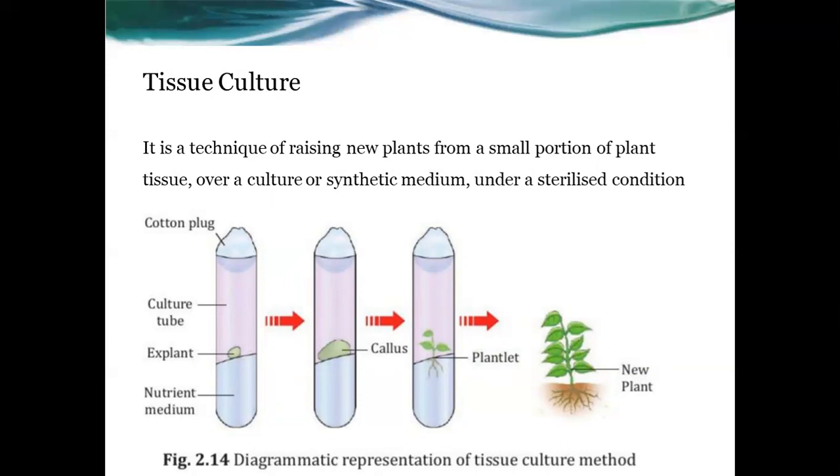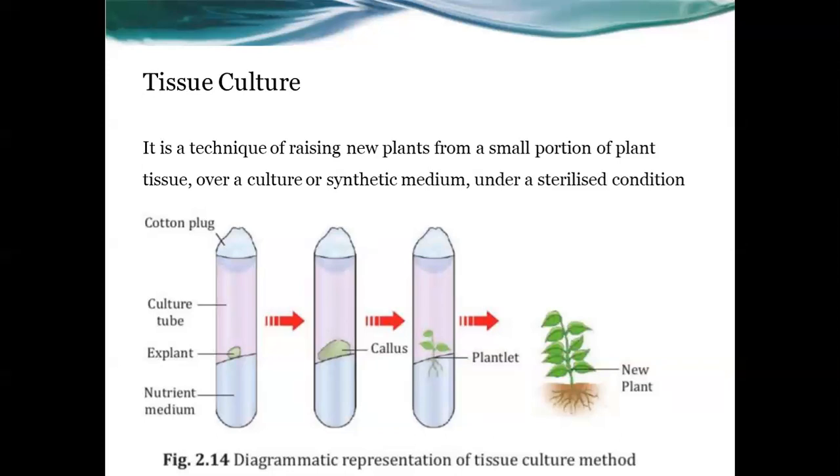Then only will the process succeed. So what materials are required for tissue culture? A test tube, that is a culture test tube, then one explant. Explant means a small portion of the plant. A nutrient medium is created in the test tube, and a cotton plug is also there. These are the materials required.